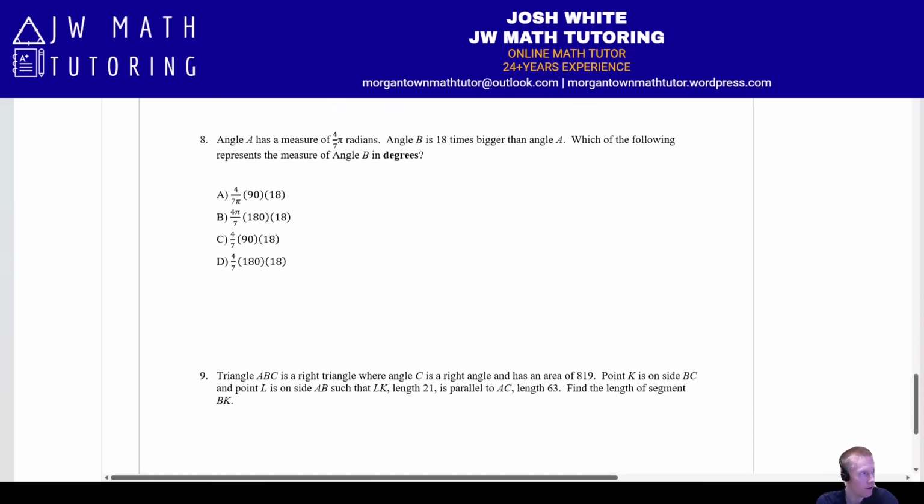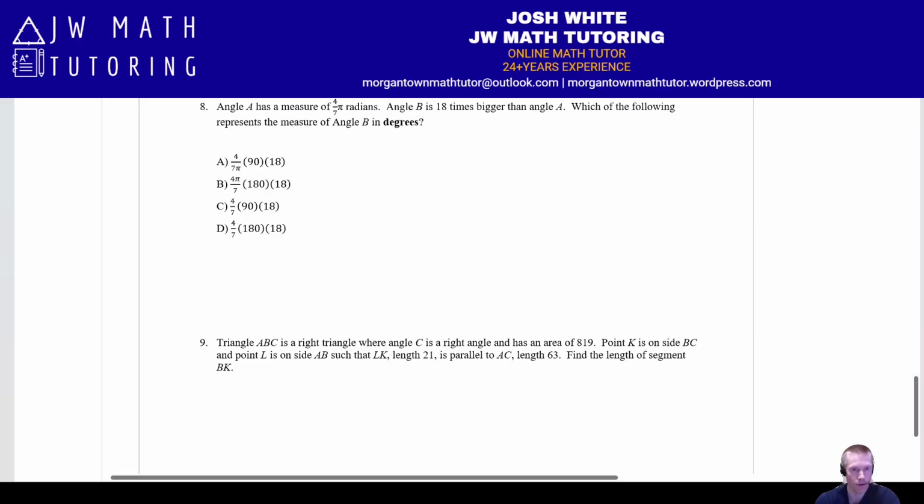All right, let's look next now at question number 8. So here you have a problem where an angle has a specific measure, 4 pi over 7 radians. And we have another angle which is 18 times larger than this given angle. And they want to know what's the measure of this other angle, but in degrees, not radians. So this is angle A, 4 pi over 7.